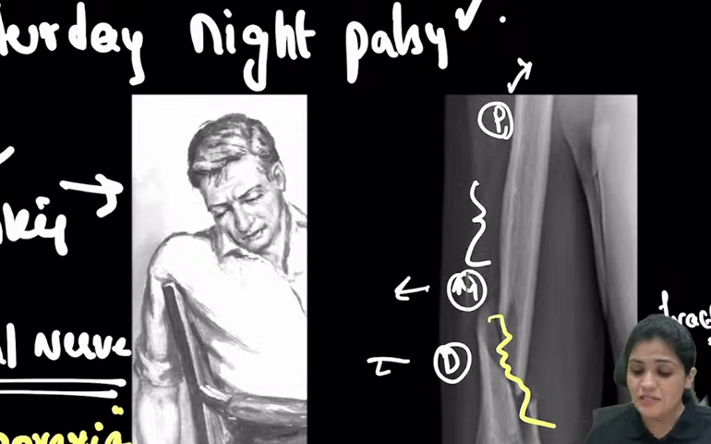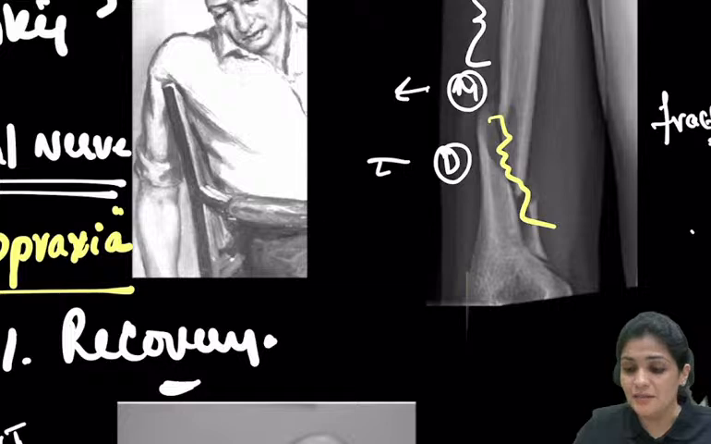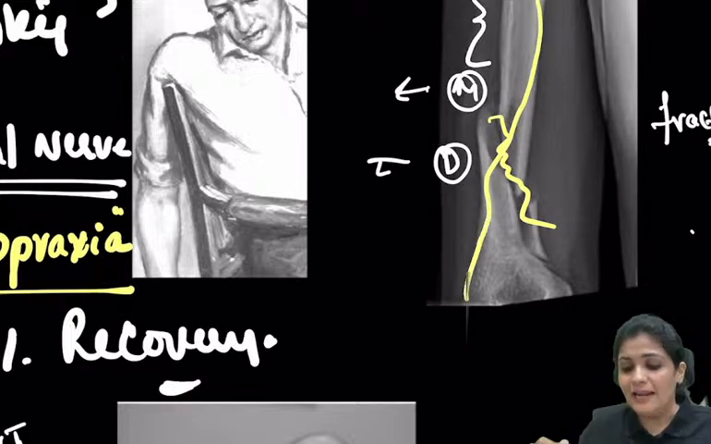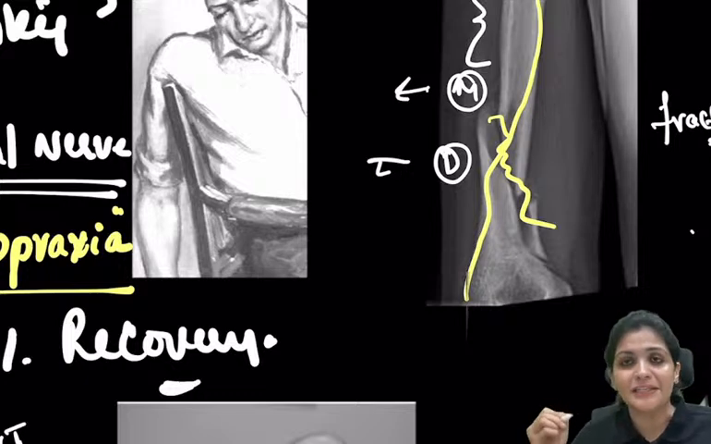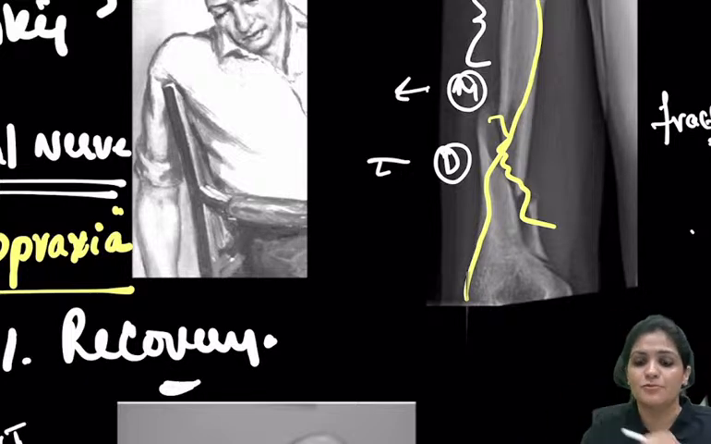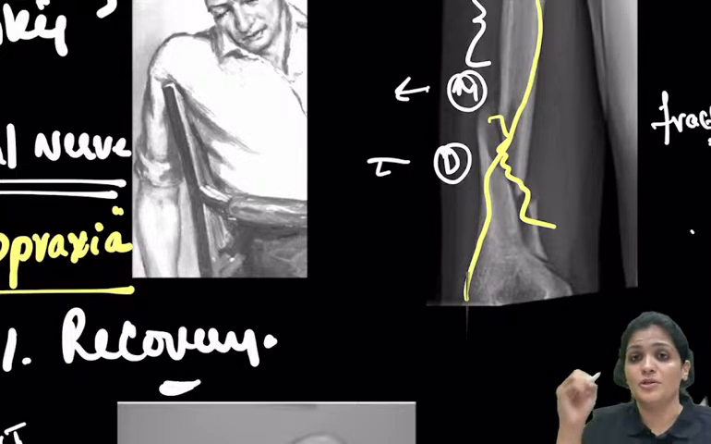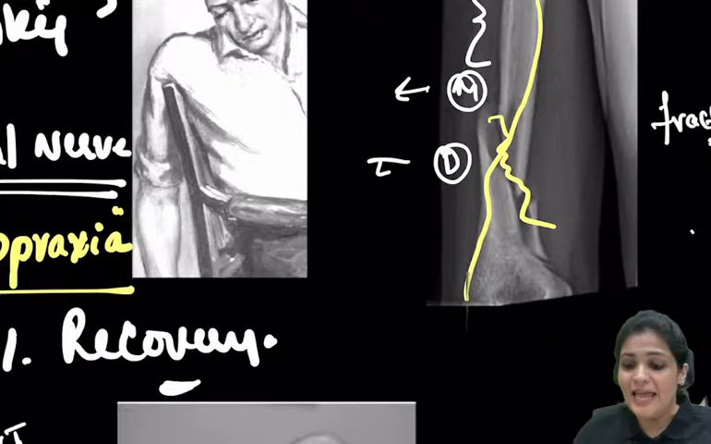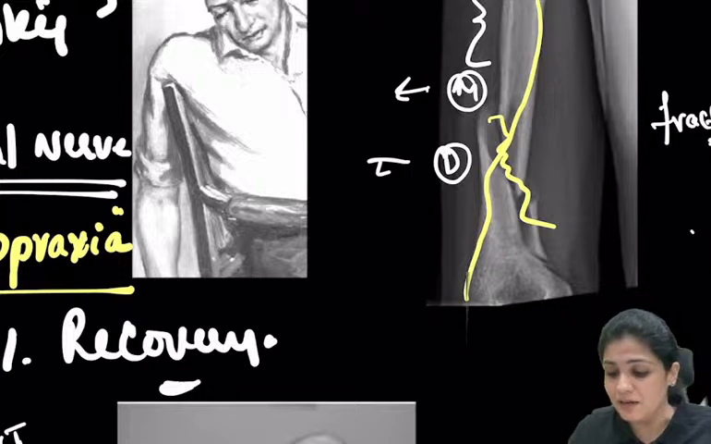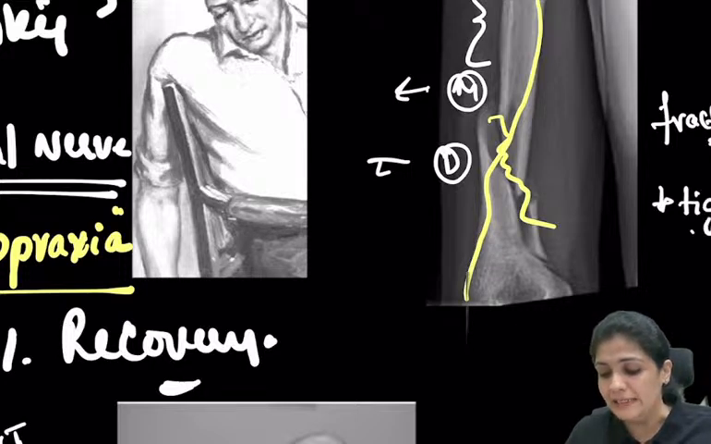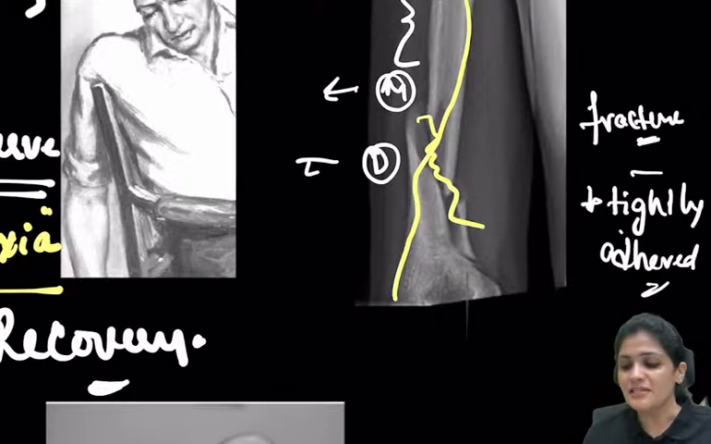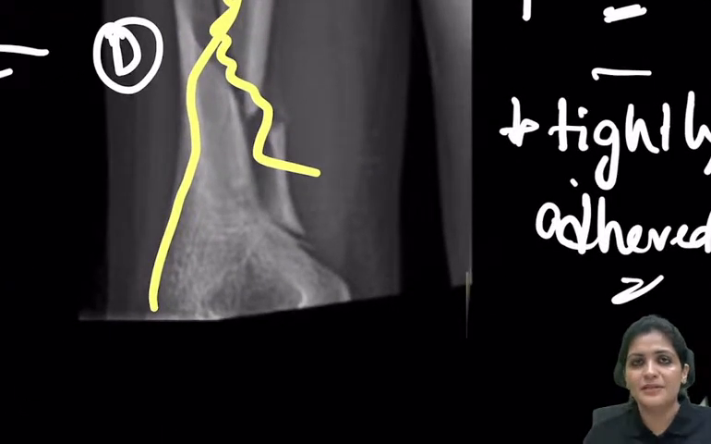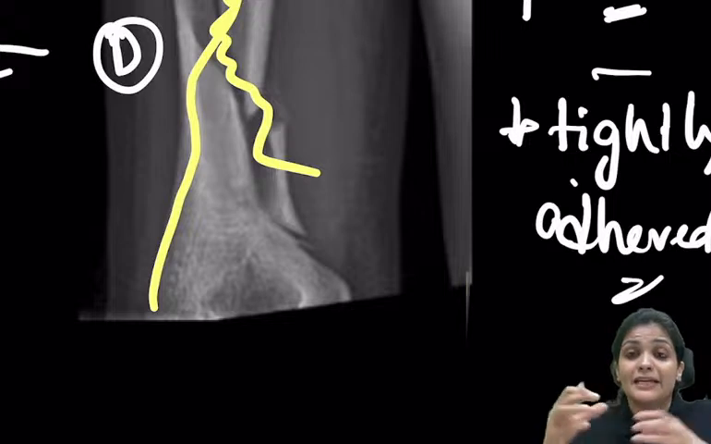Whenever there is this fracture, if you go back to your anatomy, you can see the radial nerve is passing, and from the medial side it pierces the lateral intermuscular septum and comes to the lateral side, crossing this particular area. Now this radial nerve is very tightly adhered, which means it is fixed to that particular bone, and it cannot move.